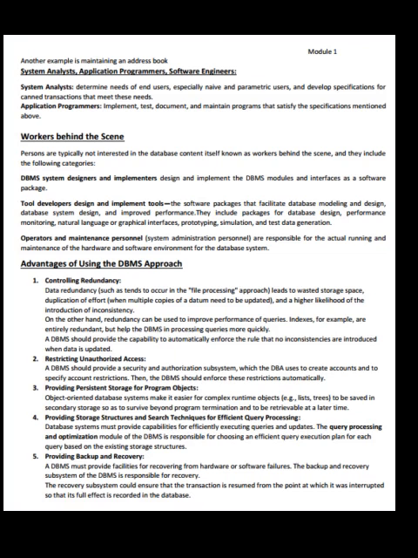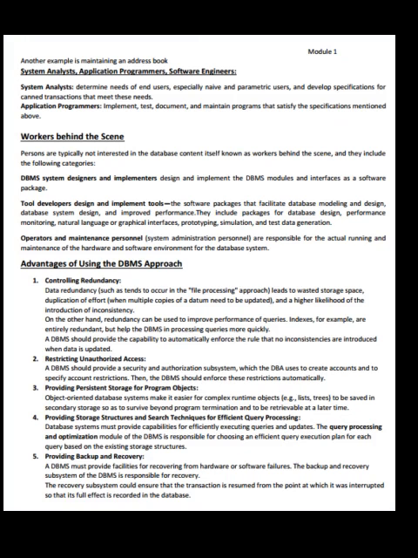Advantages of using the database approach: controlling redundancy. Data redundancy, such as tends to occur in the file processing approach, leads to wasted storage space, duplication of effort when multiple copies of the datum need to be updated, and a higher likelihood of the introduction of inconsistency.